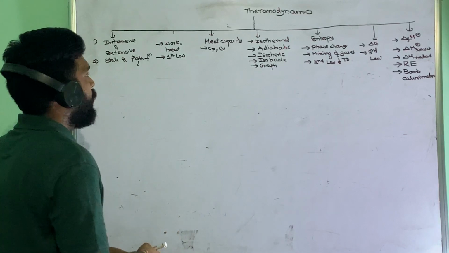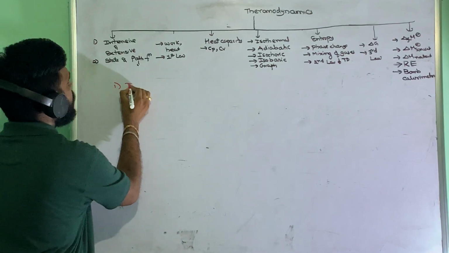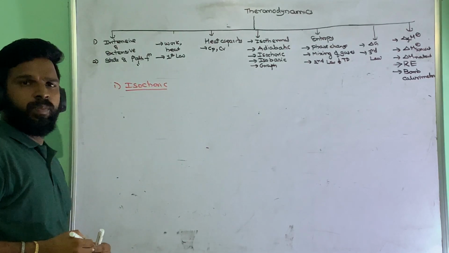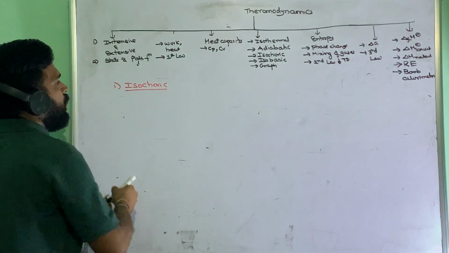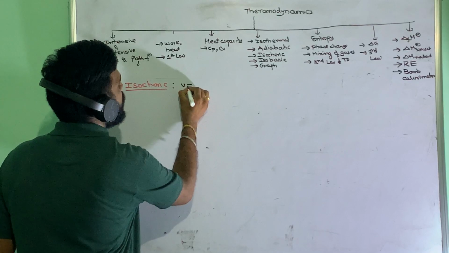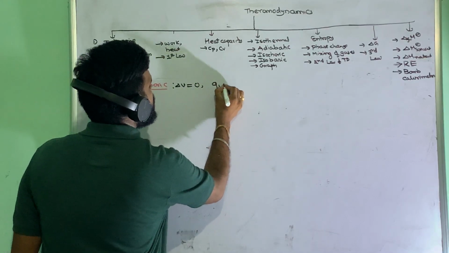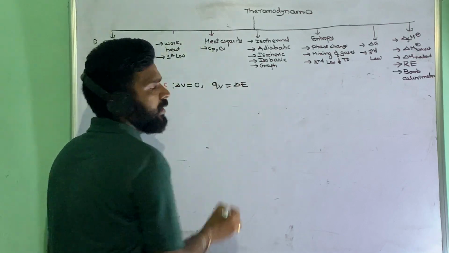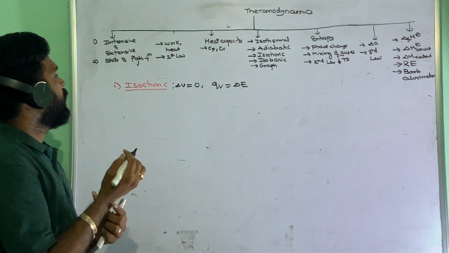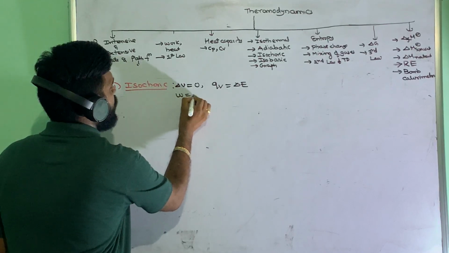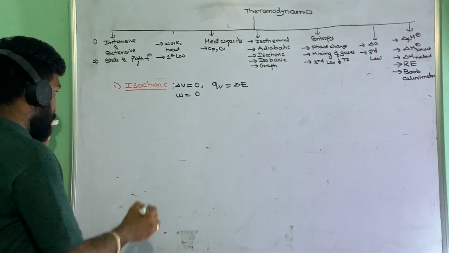Next, isochoric process. In the isochoric process case, what will be constant? Volume will be constant. So delta V equal to 0 and Q_V is equal to delta E. That is the expression you will get, Q_V is equal to delta E. And here work also will be 0 for this one.